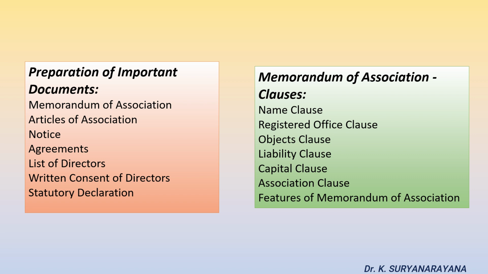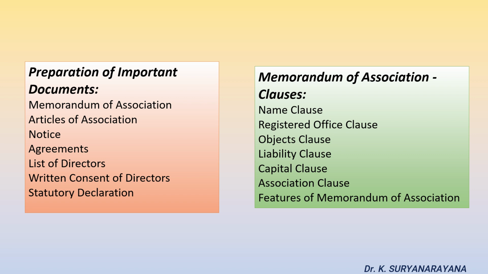Every public company must write the word limited after its name and every private company must write private limited after its name. Every company is required to publish its name outside its registered office, and outside every place where it carries on business. Registered office clause. Every company shall have a registered office from the day it commences business or from the 30th day of incorporation, whichever is earlier. All communications and notices are to be addressed to that registered office.